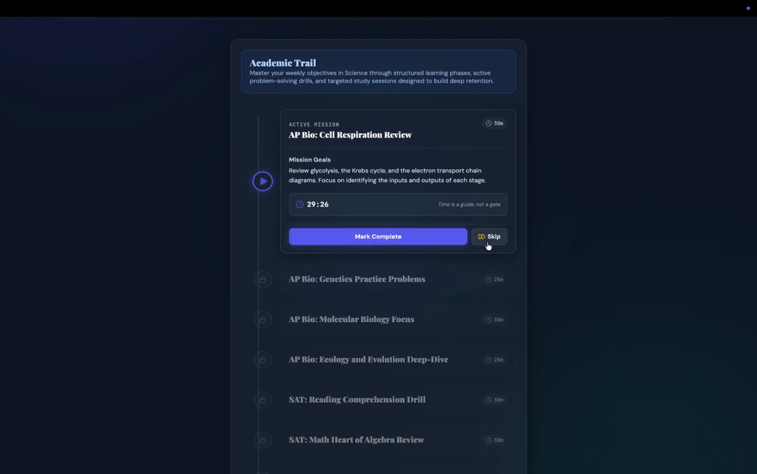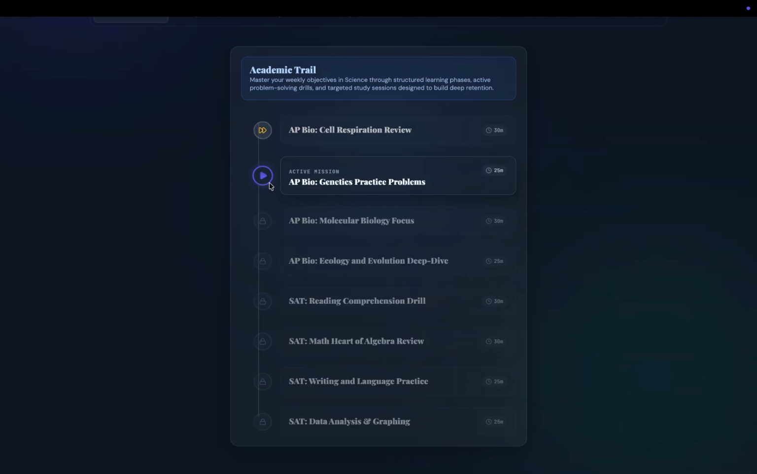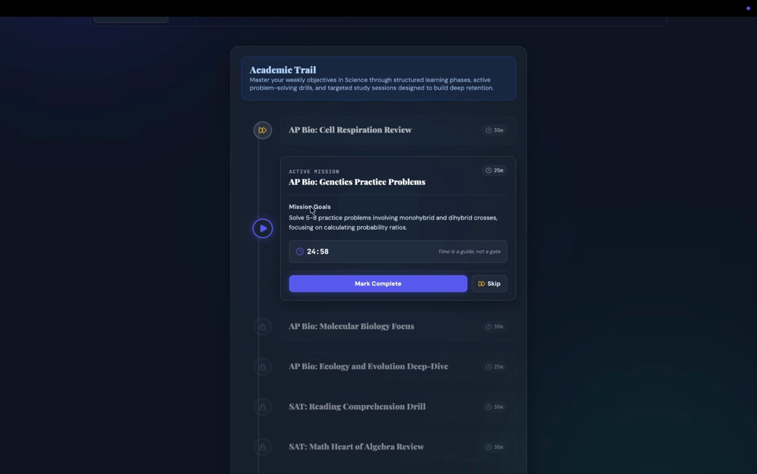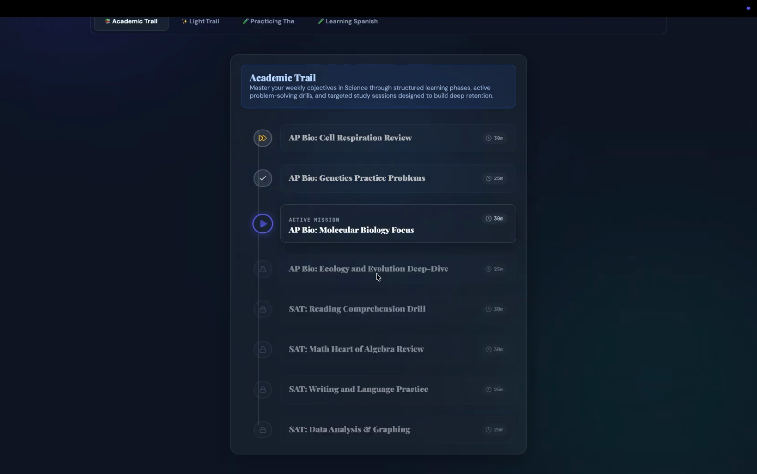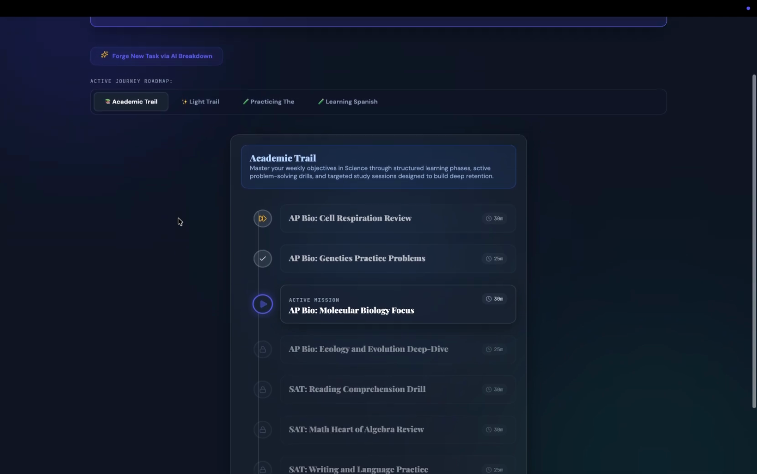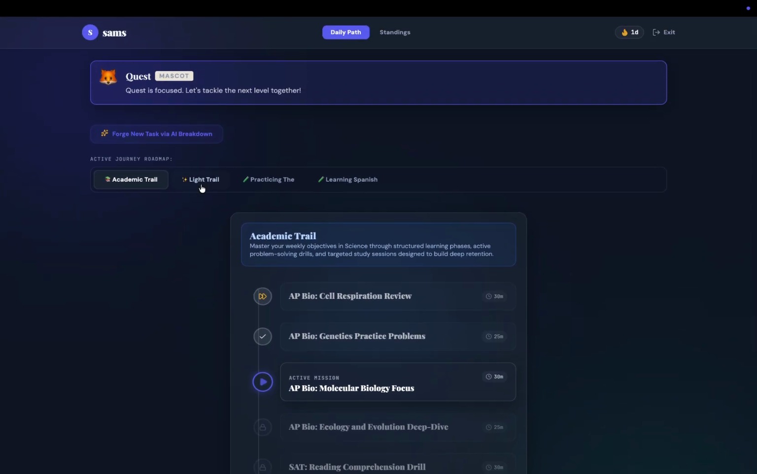When you're done with this, you either press mark complete or skip. We'll skip this for now. We'll move on to the next one. Genetics practice problems. Focus on genetic practice problems involving monohybrid and dihybrid crosses. When we mark it complete, we can move on. We keep on going until we complete the entire thing by the end of the week.